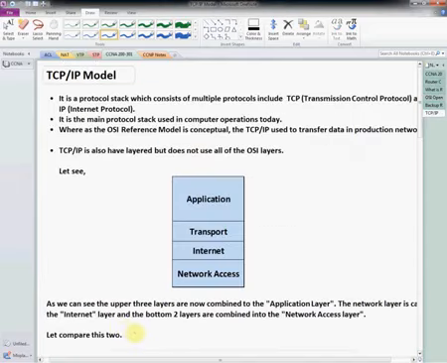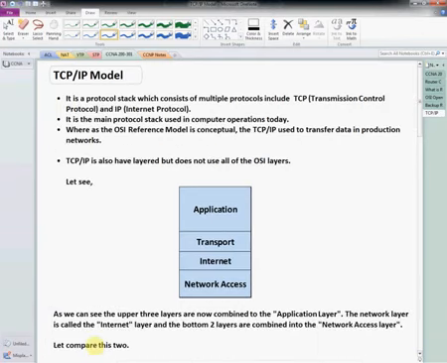Okay, then we will go for the TCP/IP model. It is a protocol suite which consists of multiple protocols including the transmission control protocol and the IP protocol. It is the main protocol which we use nowadays in our computer operations. The OSI model which we studied before is only for understanding purposes, but TCP/IP is the one working in real time, whereas the OSI reference model is conceptual. TCP/IP is used for transferring data across the network.